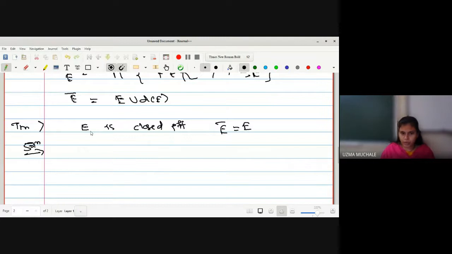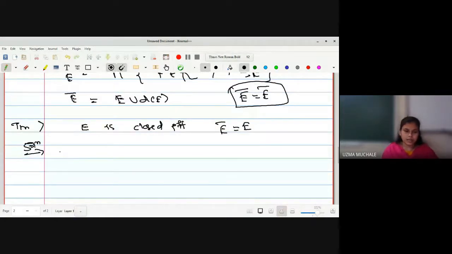First, I assume E is a closed set and prove E is equal to E bar, and the closure of E bar is E bar, which we will also prove. In the next part, we assume E is equal to E bar, and then we have to prove that E is a closed set.